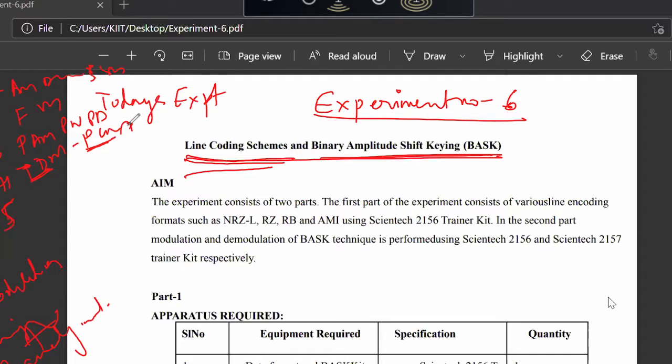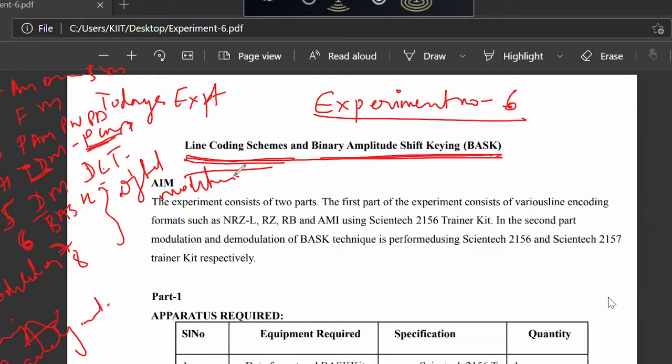Then in the 5th experiment, we have done delta modulation. Delta modulation is a part of digital communication, DCT. So PCM and DM both are part of DCT. Today we are doing experiment number 6, which is binary ASK modulation and line coding. So now experiments 6, 7 and 8 are all related to digital modulation